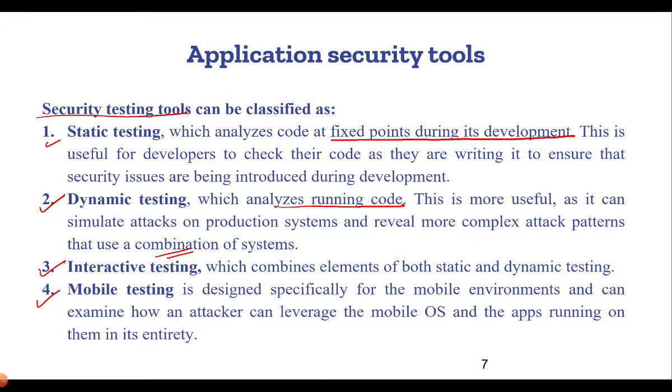Then number 3 would be interactive testing, and it combines elements of both static and dynamic testing. It is used mostly by the users because it has the involvement of the developers as well as testers, and also developers who will be posing as an actor.